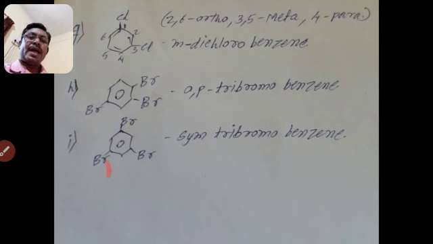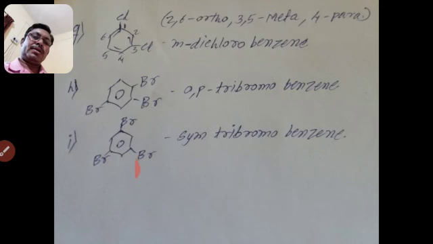If the halogen atoms are at the same distance, then we can write symmetrical, shortly sym. How many halogen atoms? 1 2 3, so it is tri. Then bromo, benzene. That is one type of naming.